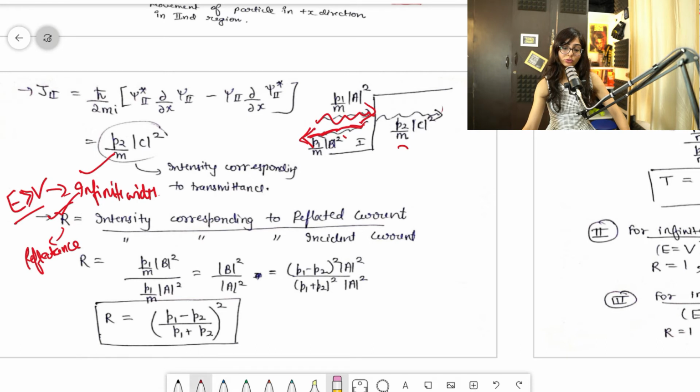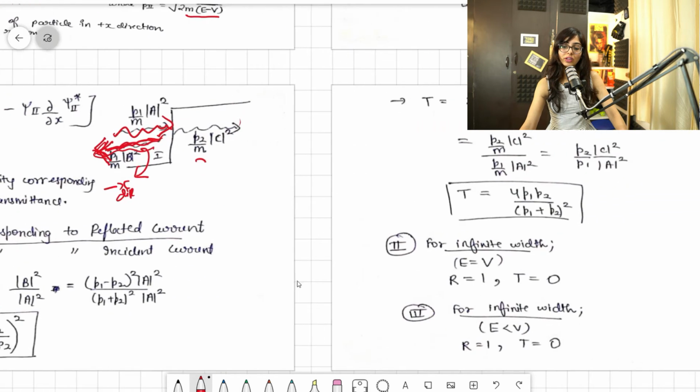Always remember that in the numerator the minus will come. For reflectance, you can see that reflection happens in the minus x direction, the opposite direction, so here minus will come in the numerator. This is just a trick, guys, so don't look for logic in it. You can learn it like that, and in that way you will never be confused.